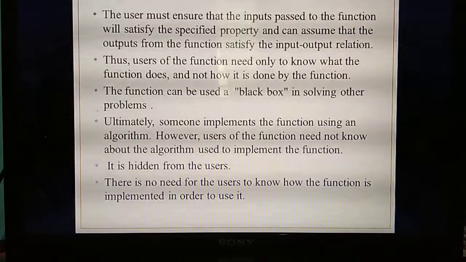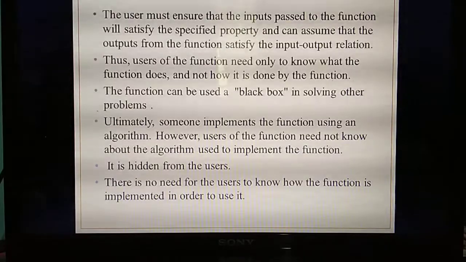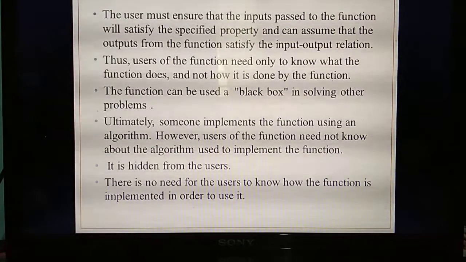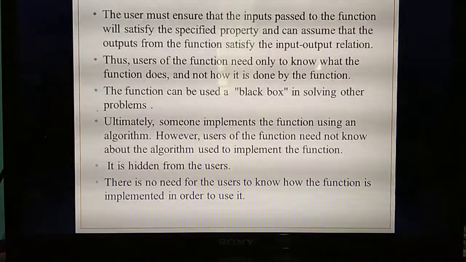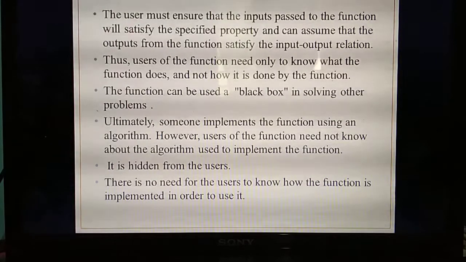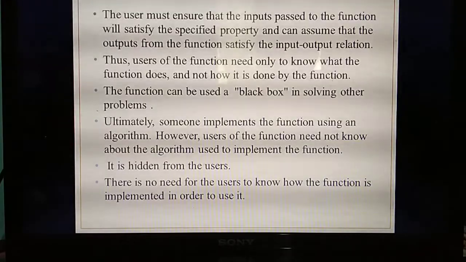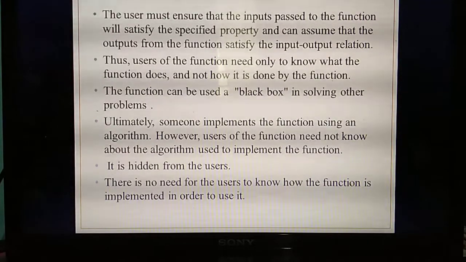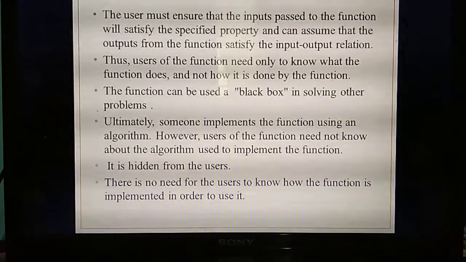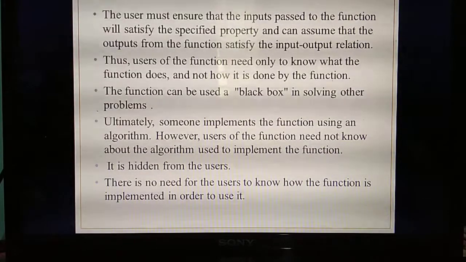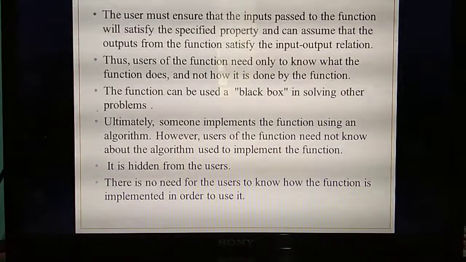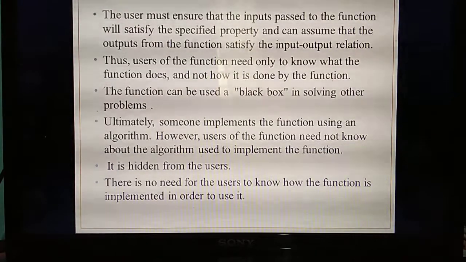Okay, listen. Based on the properties of the inputs you have given, you need to get the output, isn't it? For example, you are going to add two numbers, a plus b. You give 5 plus 3, and you will get the answer. So based on what input you are giving, you will get the output. But it needs to satisfy the property. What property have you given?